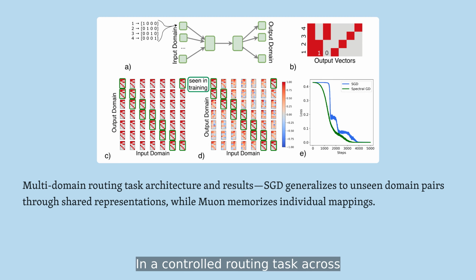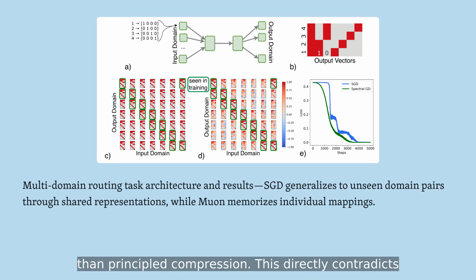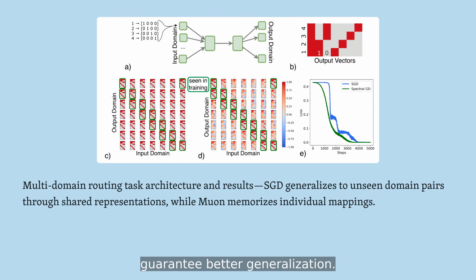In a controlled routing task across 7 input and output domains, SGD discovers a compact, shared latent representation that generalizes to domain pairs never seen during training. Muon converges faster but memorizes each individual pair instead of abstracting the underlying structure. The learned representations under Muon exhibit high effective rank, a hallmark of memorization rather than principled compression. This directly contradicts the intuition that richer spectral distributions guarantee better generalization.